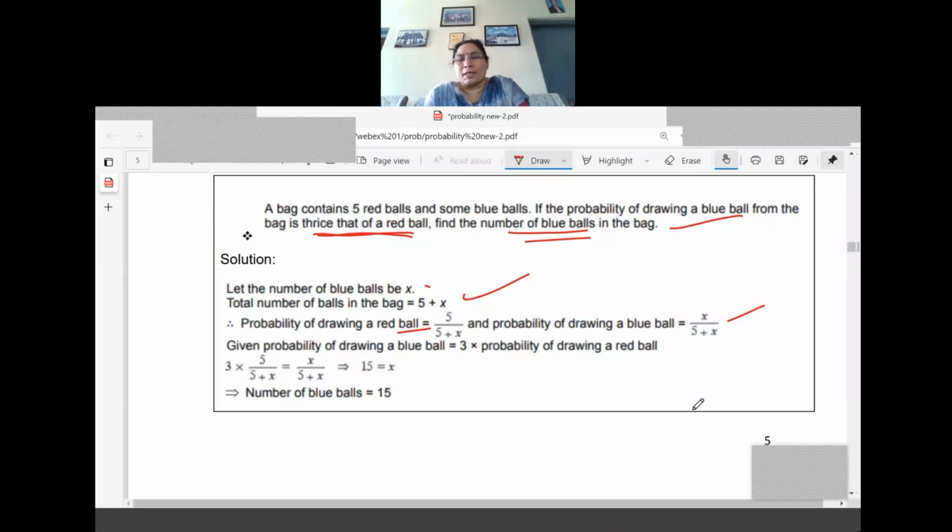So red ball, how many are there? 5 are there. So what is the answer there? 5 by 5 plus 6. And blue ball, how many are there? We don't know the number. We assumed that it is x. So x are favoring, x divided by 5 plus x.